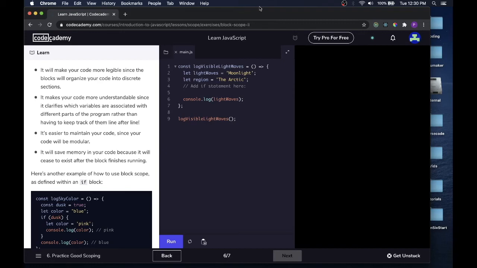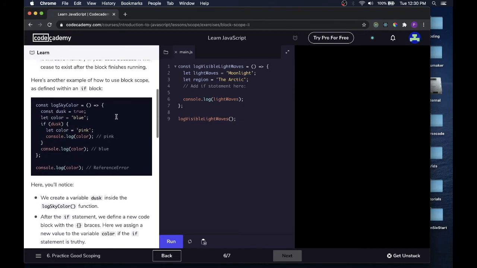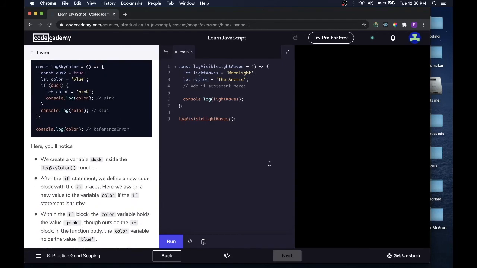Here's another example of how to use block scope, as defined with an if block. Here you'll notice we create a variable dusk inside the log sky color function. After the if statement, we define a new code block with the curly braces. Here we assign a new value to the variable color if the if statement is truthy. Within the if block, the color variable holds the value pink, though outside the if block, in the function body, the color variable holds the value blue.